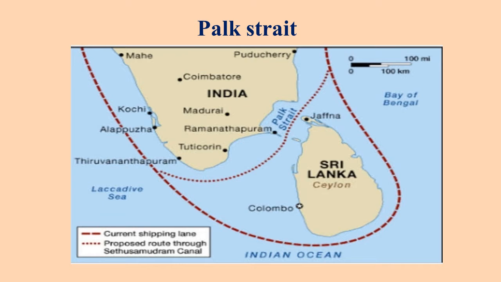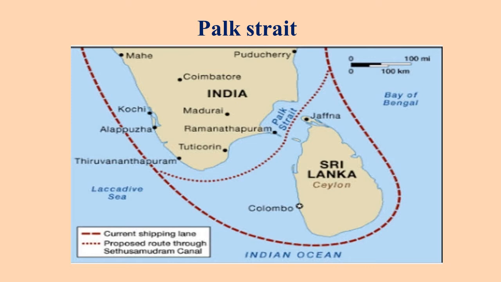Then what is a strait? A strait is a narrow strip of water between two land masses connecting two large water bodies. That means here the Bay of Bengal and the Indian Ocean are both connected by a narrow strip of water.